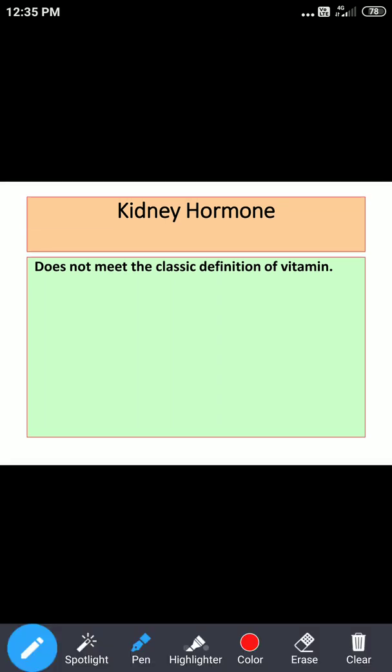Now here you can see vitamin D as kidney hormone. So first thing we will try to understand is why vitamin D is said to be a kidney hormone. So basically it does not meet the classic definition of vitamin. In the definition of vitamin regarding synthesis, what did we say? That vitamins cannot be synthesized in our body, and for this there is an exception. Since this vitamin can be synthesized in our body, this is called a kidney hormone.